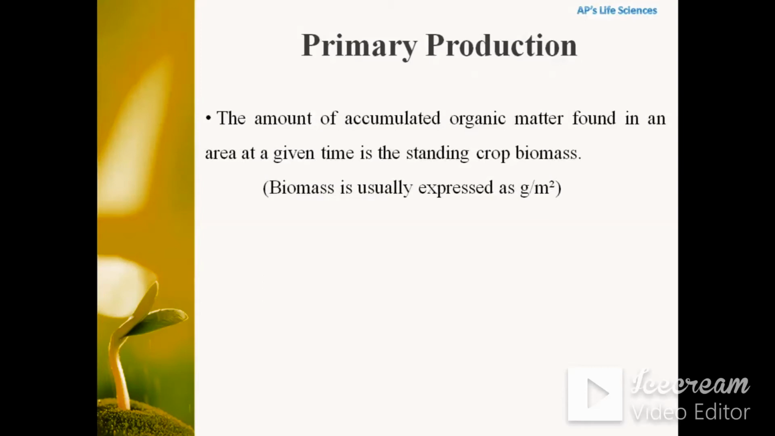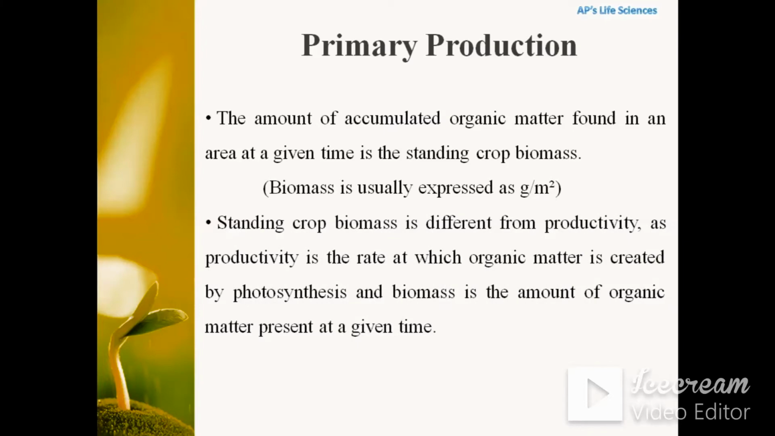So, the amount of accumulated organic matter found in an area at a given time is known as standing crop biomass, or simply denoted as SCB. So, biomass is particularly expressed as gram per meter square, hence this standing crop biomass is expressed as gram per meter square. So, standing crop biomass is different from productivity, as productivity is the rate at which organic matter is created by photosynthesis, and the biomass is the amount of organic matter present at a given time. So, it is the amount of organic matter which is present at a particular given time.